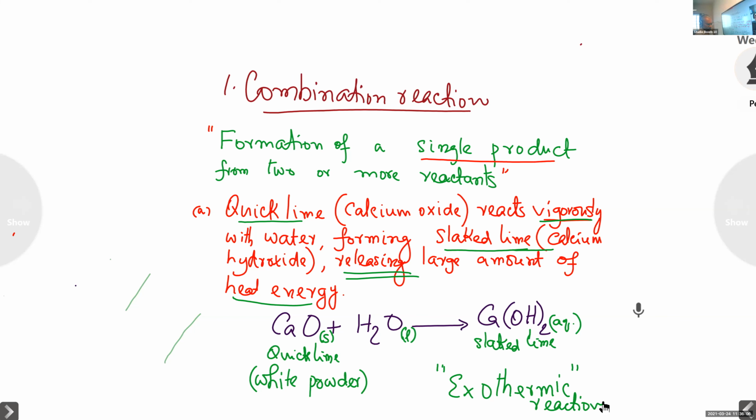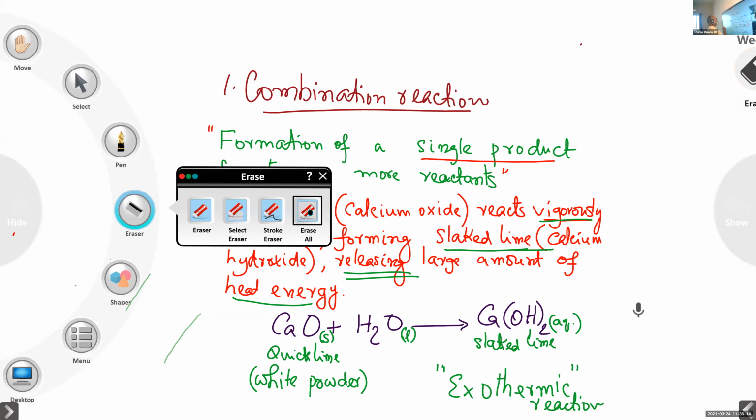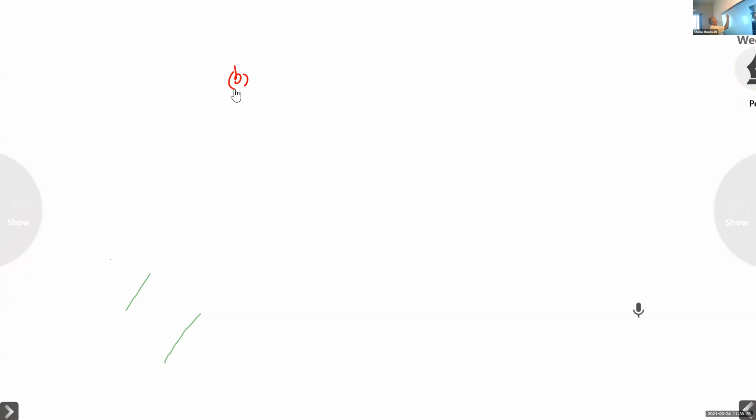Second one is burning of coal. That is the second reaction we are going to see.